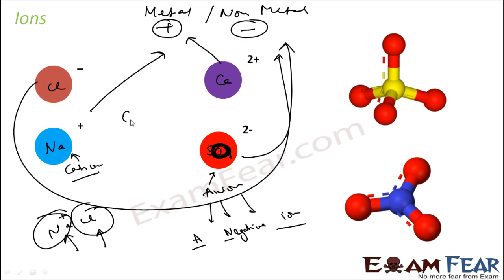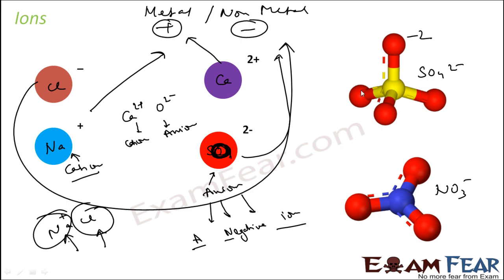Or if you take CaO, it will break into Ca2 plus and O2 minus. This is a cation, and this is an anion. And these ions need not be a single atom. It can be multiple atoms. For example, this is SO4 2 minus. This is minus 2 charge. This is NO3 minus. For example, HNO3, this is H2SO4.